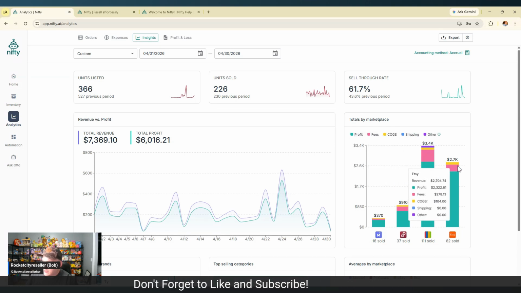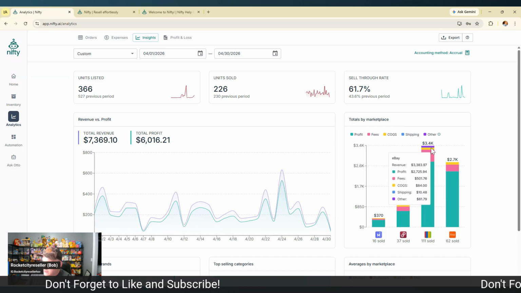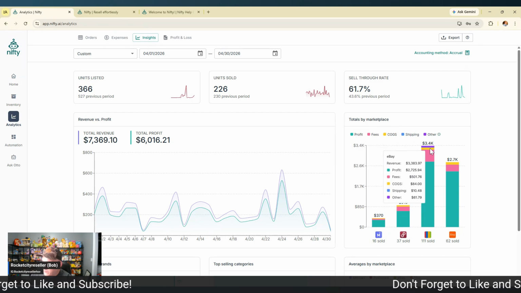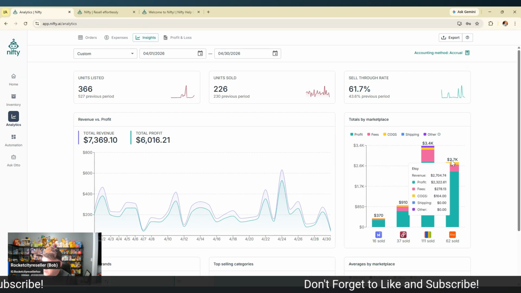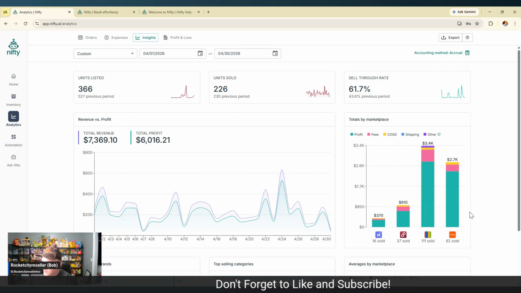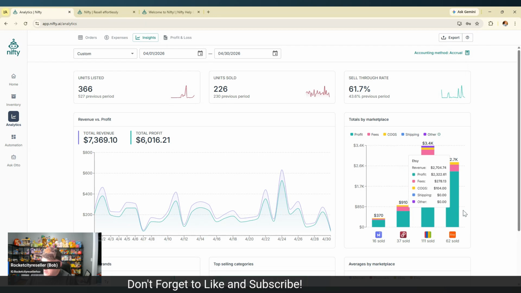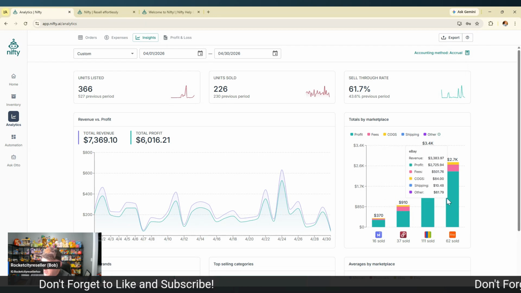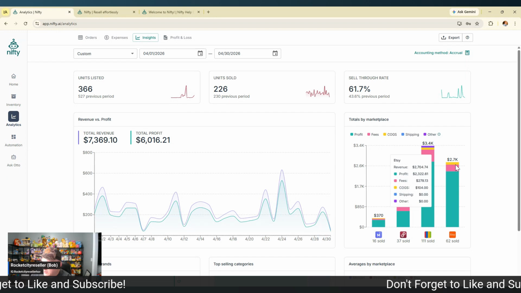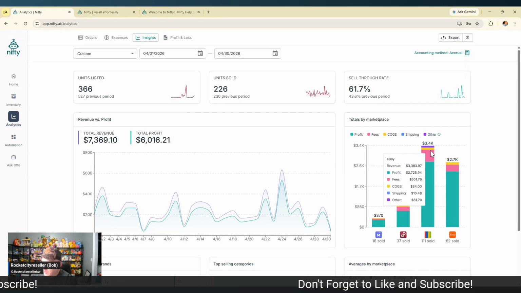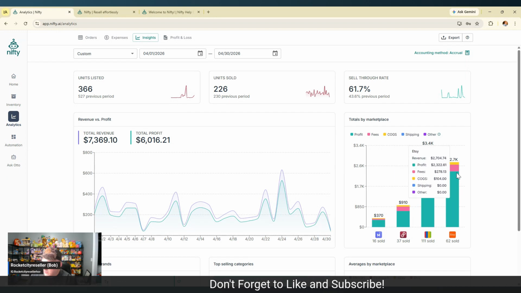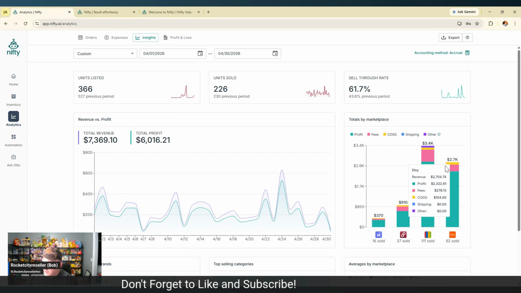And like I said, look at Etsy. So eBay was 3.4 thousand, and Etsy 2.7. So on Etsy, we sold 62 items, it looks like. On eBay, we sold 111 items. So we sold more on eBay, but made less because the average sale price is higher on Etsy. And Etsy really showed up.